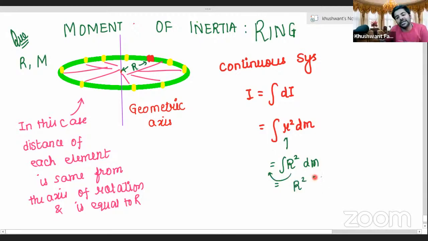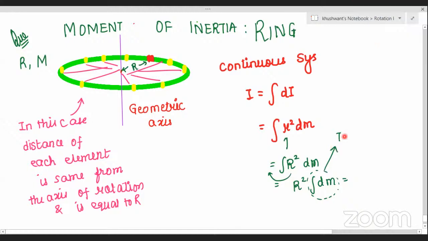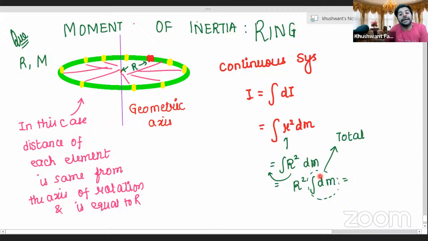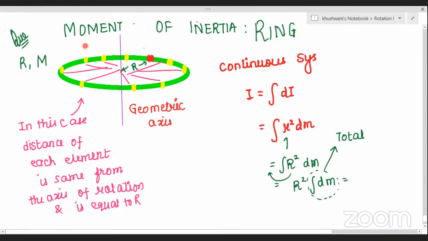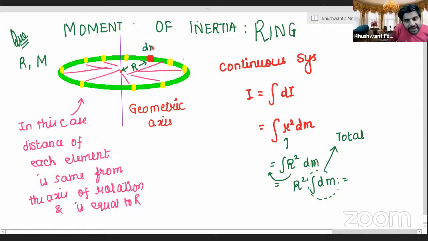R squared, integration dm. So, does integration dm mean total mass or only the mass of one element? Sir, mass of that element. No, total mass. What does integrate mean? To bring together. This is dm, this is also dm, this is also dm. All of them are dm masses, and we are integrating.